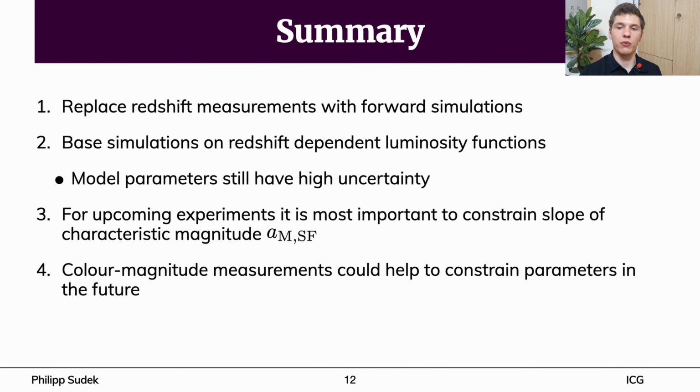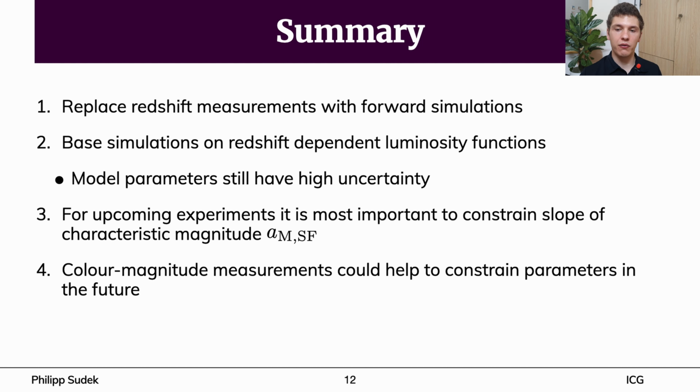Now we are reaching the end of my talk, so let me give a small summary. I started showing the problems of current galaxy redshift measurements and demonstrated that for some cosmological probes, like weak lensing, where you only need the redshift distribution, the measurements can be replaced by forward simulations of the redshift distributions. I showed that the method developed by Herbel et al. in 2017, which is based on redshift-dependent Schechter luminosity functions, is very suitable for this purpose, and that simulations based on this model can be run using the Python package SkyPy.